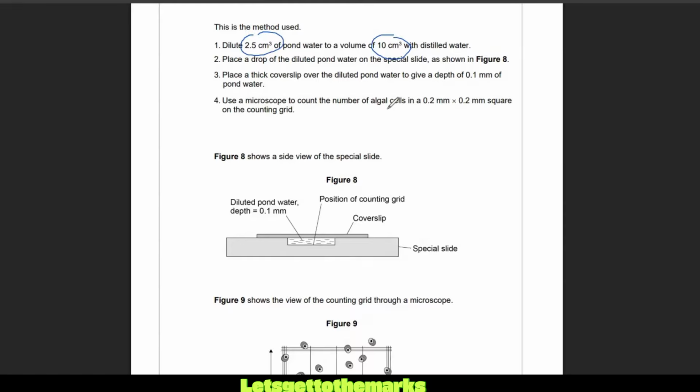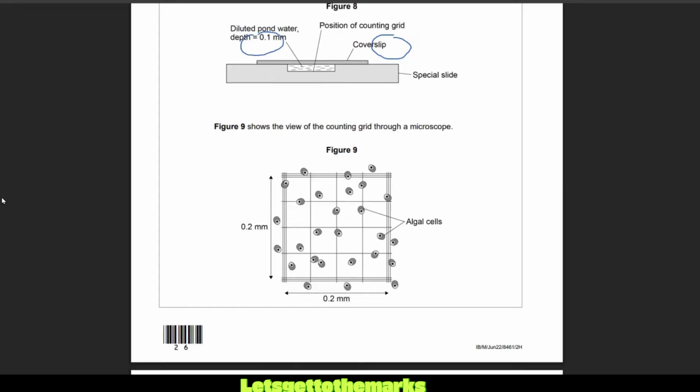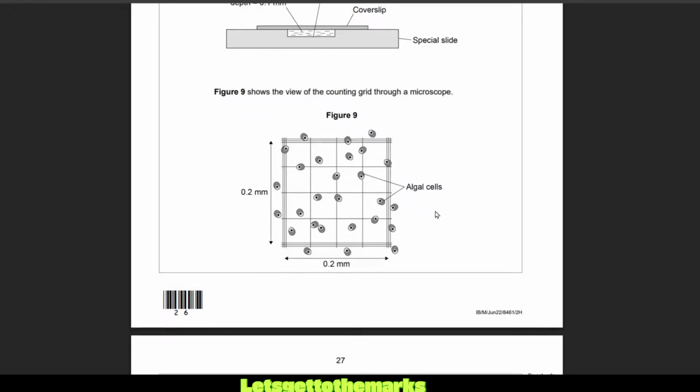Use a microscope to count the number of algal cells in a 0.2 times 0.2 millimeter square on the counting grid. Okay, let's go down. I think we're going to have some maths here, folks, because they're giving us numbers and data. Figure 9 shows the view of the counting grid through a microscope. So these are the little cells. I think that's their nucleus we can see. And this is the counting grid. And we've got the overall size, 0.2 times 0.2 millimeters. Okay.